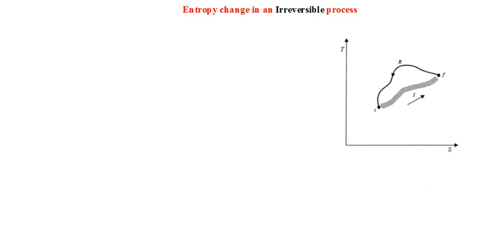If the process is happening irreversibly, there will be an entropy change even for an adiabatic process. Means delta S will be positive for an adiabatic process which is happening irreversibly.